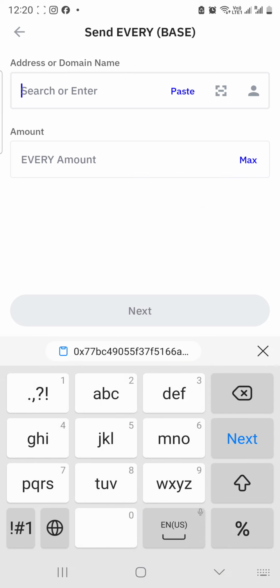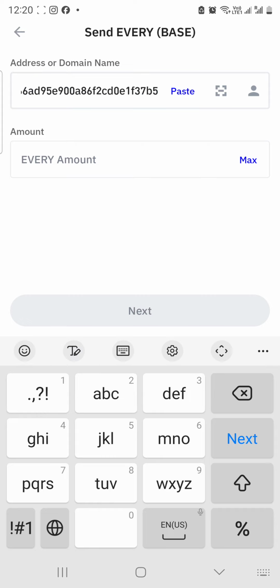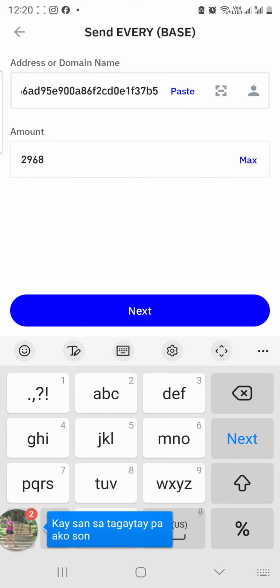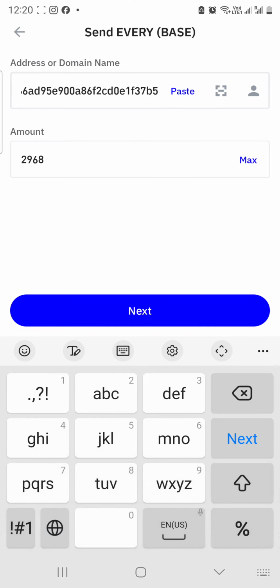Send. So paste here your address there, and then the Every amount, I'm going to choose the maximum amount because I'm sure already. But if you're not sure, then just send the trial test first. Okay, so next.